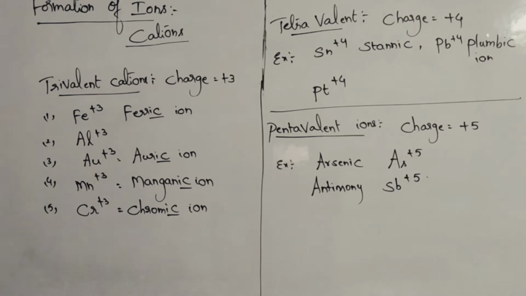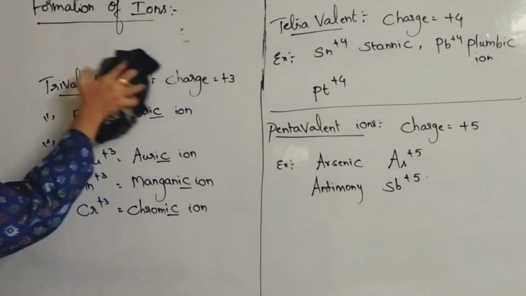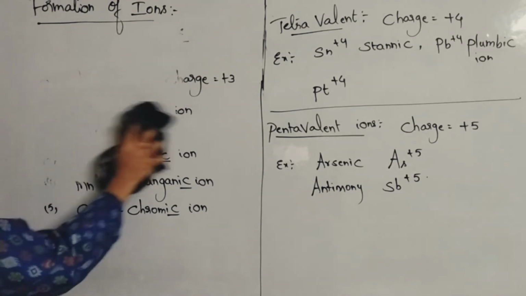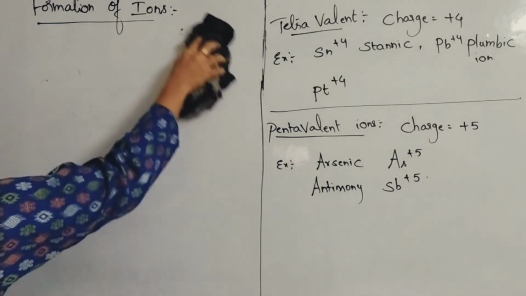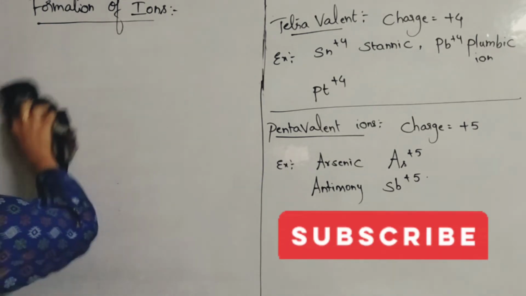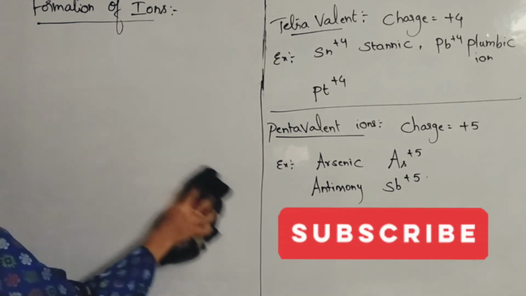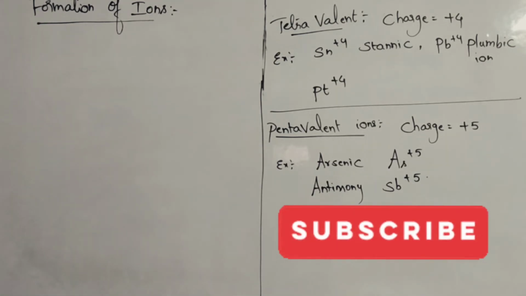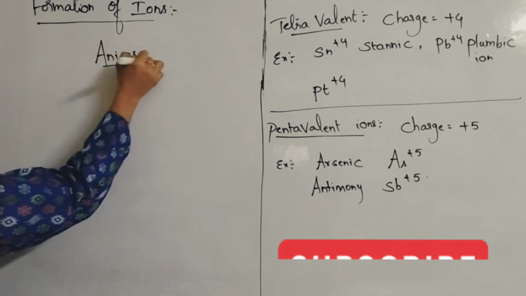Same like that we will be learning now about anions. For anions also, based on the charge, you will have ions. But anions you will be having very important names, big names you will be getting. So you have to be very careful with anions, names of anions. Keep middle heading anions.